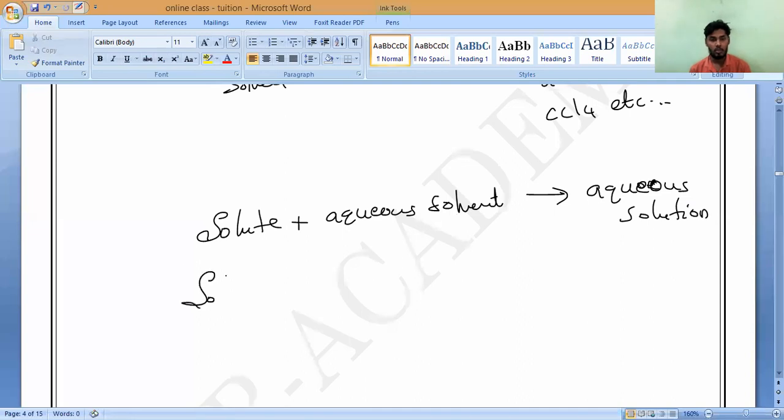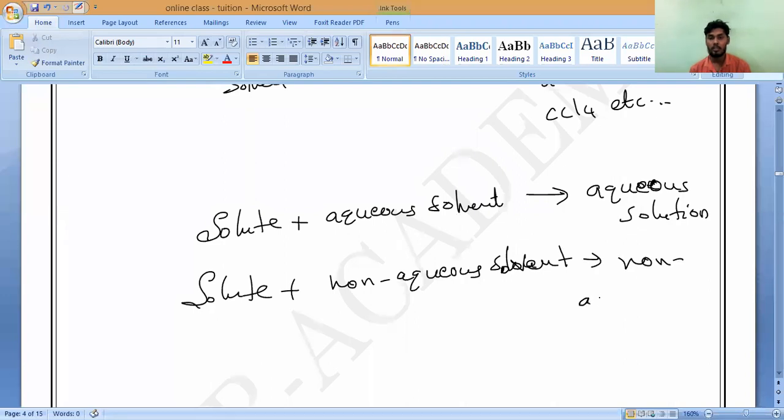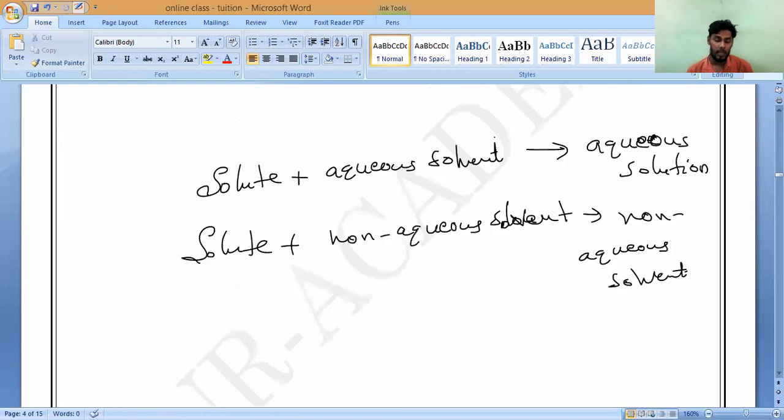Next, solute plus non-aqueous solvent gives a non-aqueous solution. Please write it till here. Write it and make a box for this.